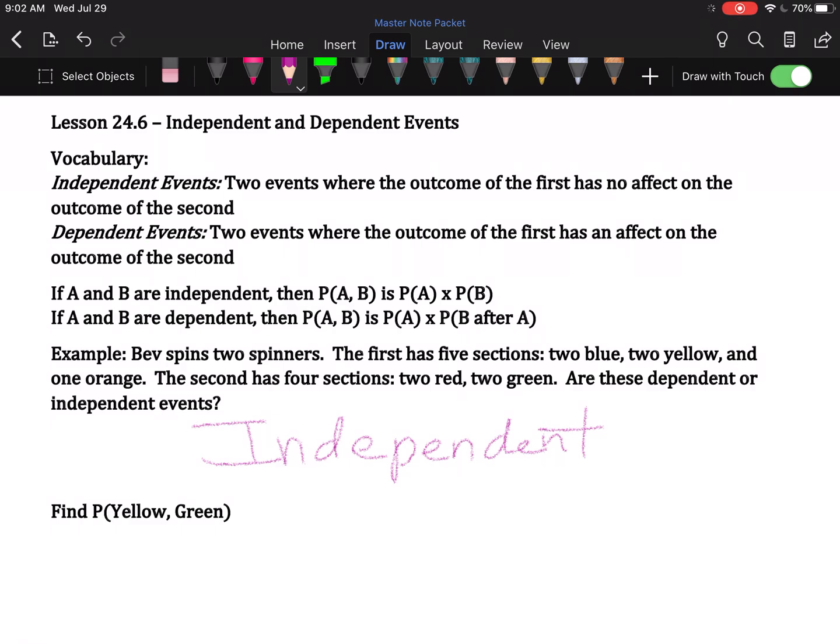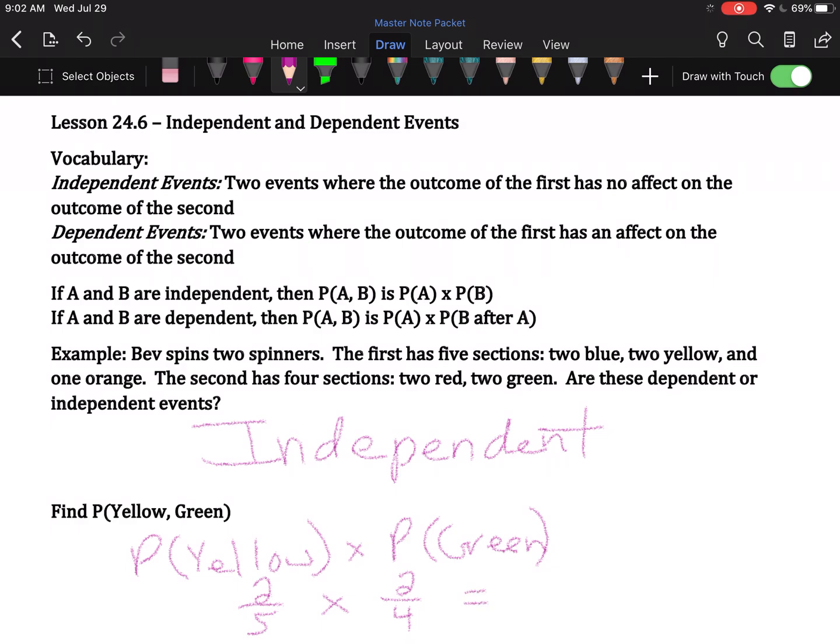So now we're asked to find the probability of yellow-green. That means the probability of spinning yellow on the first spinner, then green on the second. Because these are independent, that's P yellow times P green. Well, yellow, there are 2 yellow sections out of 5 total, so P yellow is 2/5. And P green, green has 2, and there are 4 total sections on its spinner. So P green is 2/4.